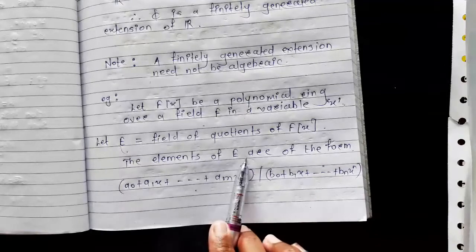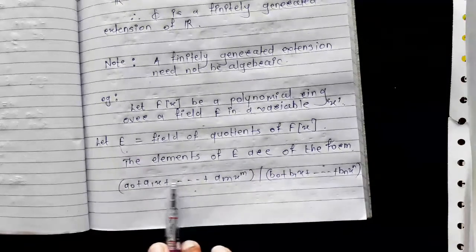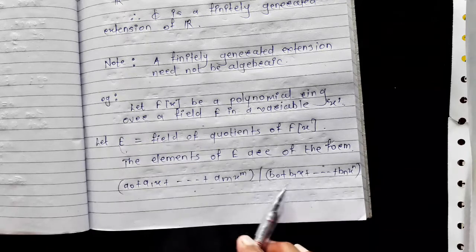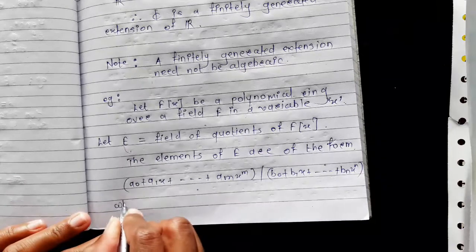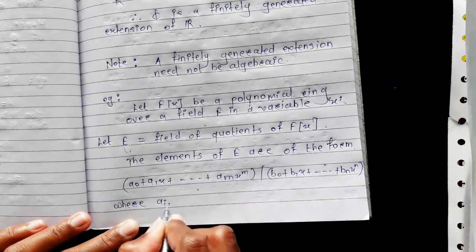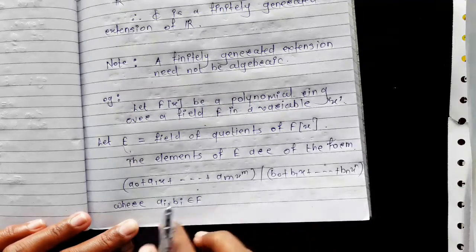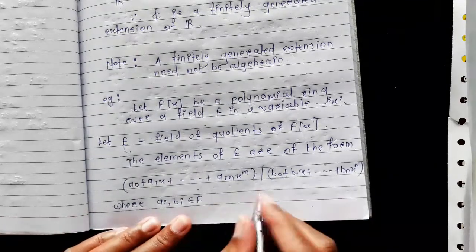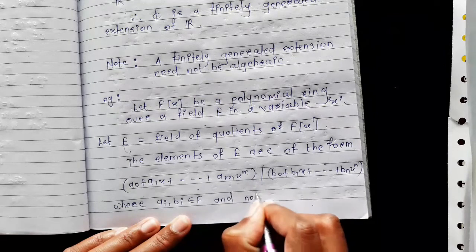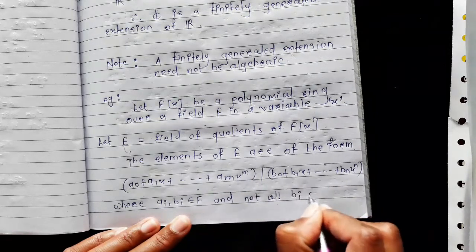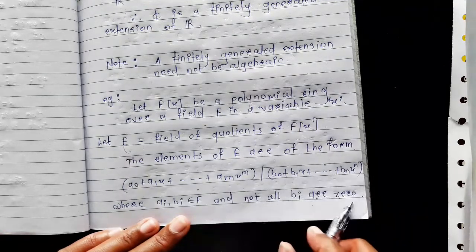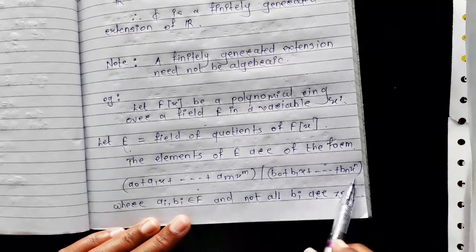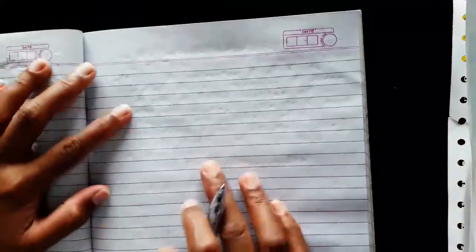Therefore the elements of field E are of this form, where all these ai and bi belong to field F, and not all bi are 0. It means that here the denominator is not equal to 0.